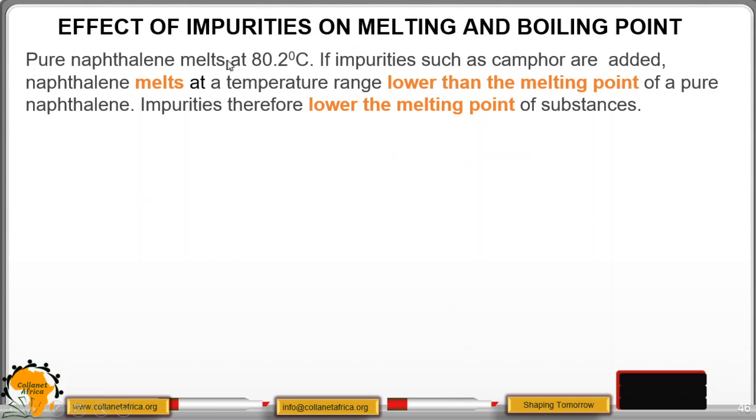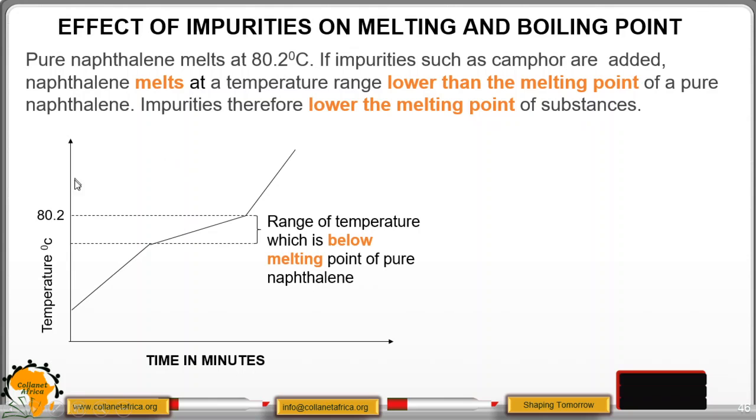Pure naphthalene melts at 80.2 degrees Celsius. If impurities such as camphor are added, naphthalene melts at a temperature lower than the melting point of pure naphthalene, so it will be below 80.2. Impurities therefore lower the melting point of substances.